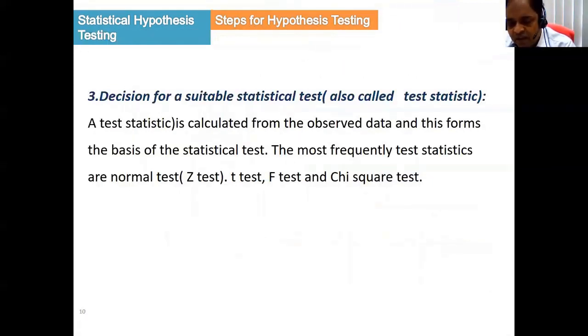Then the third step, we have to calculate some statistical formula. We have to find the test statistic from the observed data, and depending on our null hypothesis, we have to use some test statistic. The most frequent test statistics are the normal test, t-test, f-test, and chi-square test. There are also some other tests, but these are the most commonly used statistical tests that you have to calculate from the sample data.